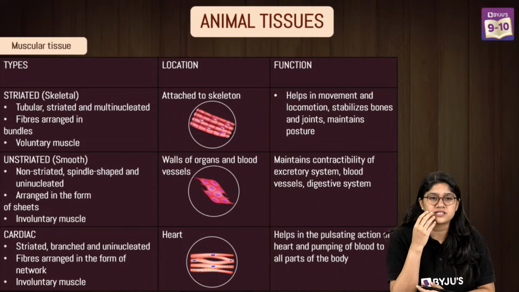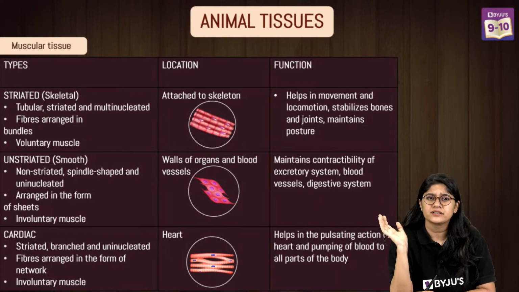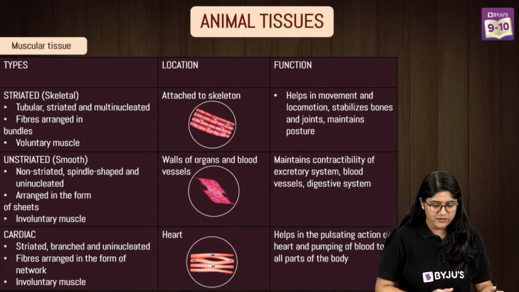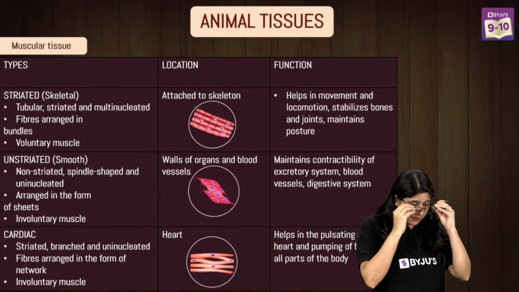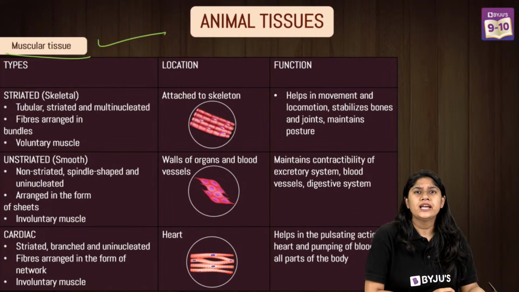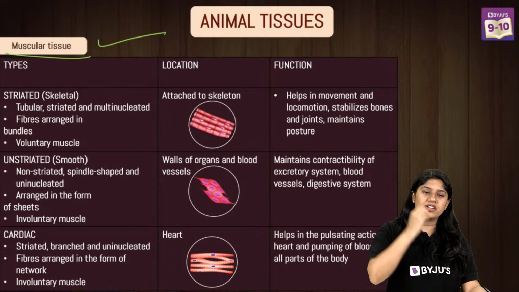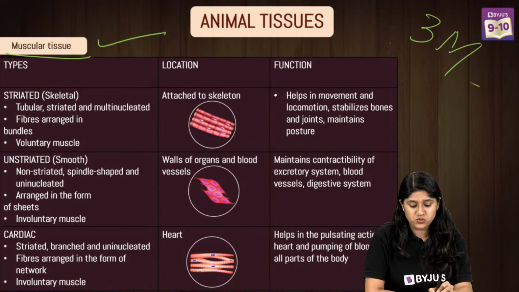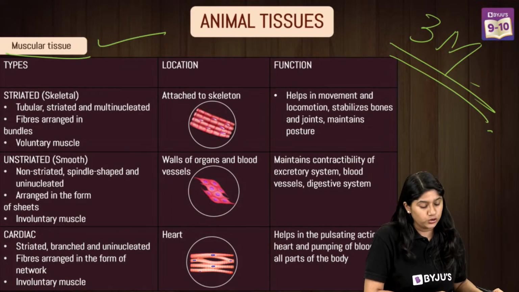Yes, in the oviduct, yes, we have. Okay, everyone. Let's move ahead, and we now will be discussing the muscular tissue. We will be discussing the connective tissue and the nervous tissue also, but we are starting with the muscular tissue. Super important, everyone. It's a 3-mark straightforward question. So let's take a look.